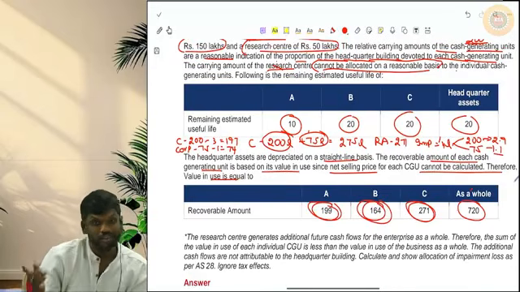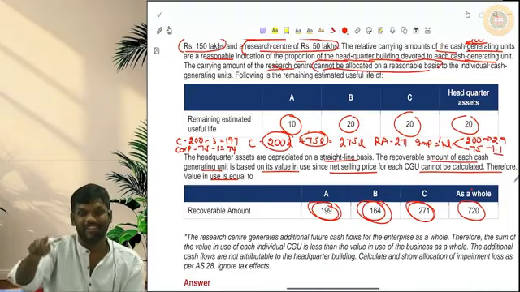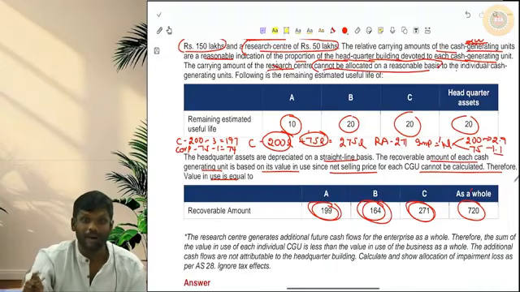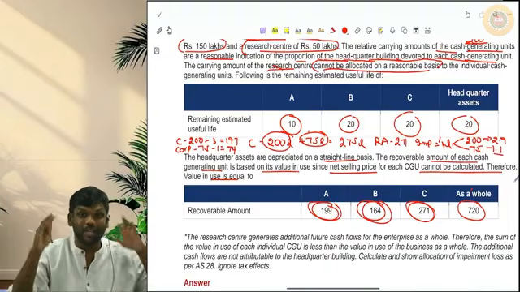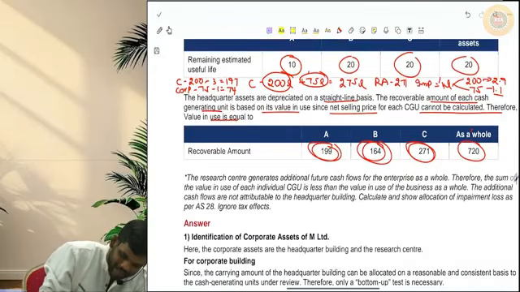Now notice, there is one more corporate asset which you cannot allocate, which is our research center. So what should we do for that? We should do the top down test.